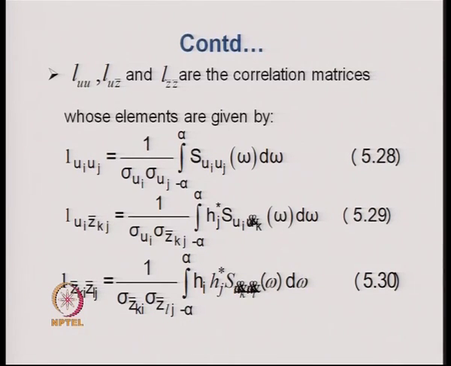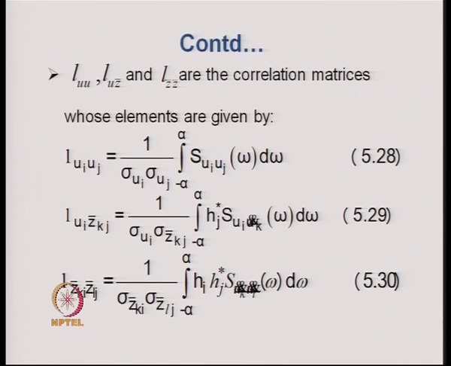L_Ui Z bar kj are the elements of the L_U Z bar matrix, and they are equal to 1 by sigma Ui into sigma Z bar kj, in which sigma Ui is the standard deviation of the ground displacement at the ith support, and sigma Z bar kj is the standard deviation of the generalized displacement for mode j coming from support k.